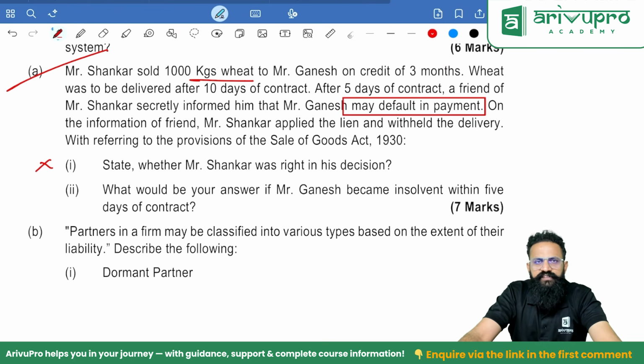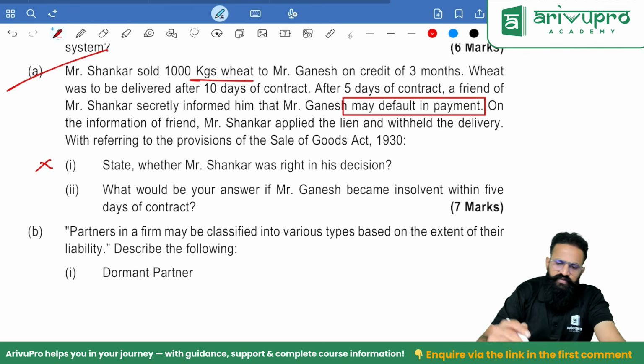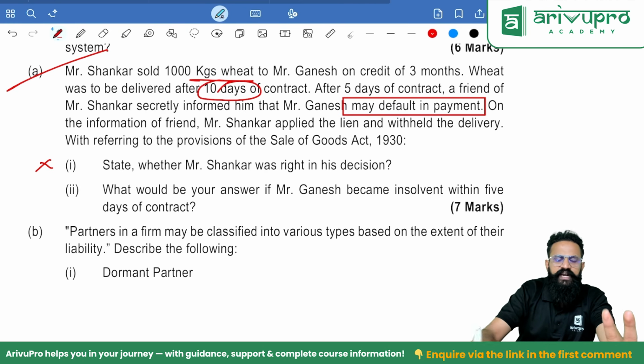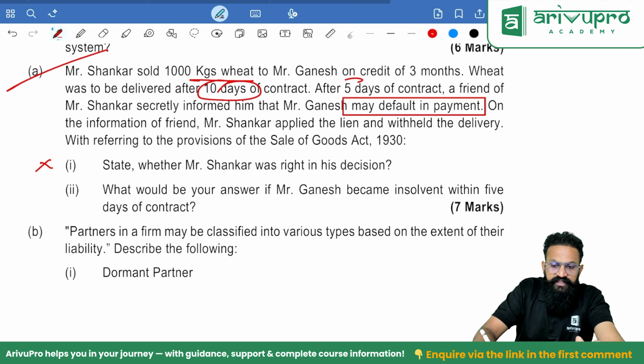When can you exercise the right to lien? Whenever the goods are sold on cash basis, whenever the goods are sold on credit basis but the period of credit is over, whenever the person becomes insolvent. First one, people, it is not sold on cash. So the first scenario is not applicable. Second one, it is sold on credit of 10 days and you are doing it within 5 days only. So the credit period is not yet over.